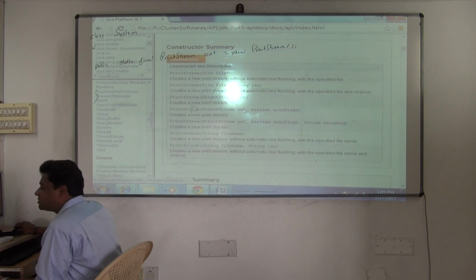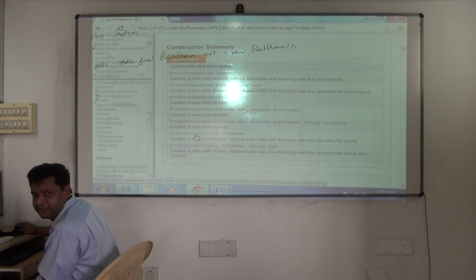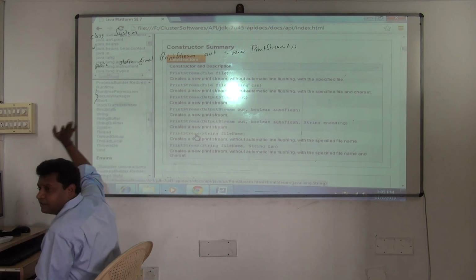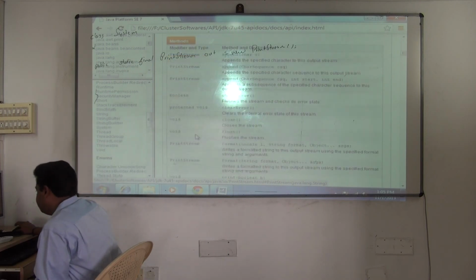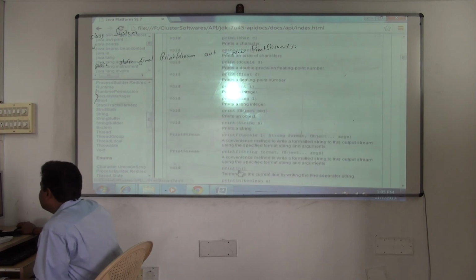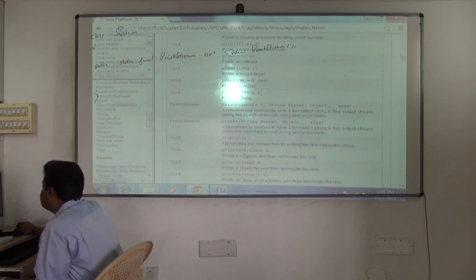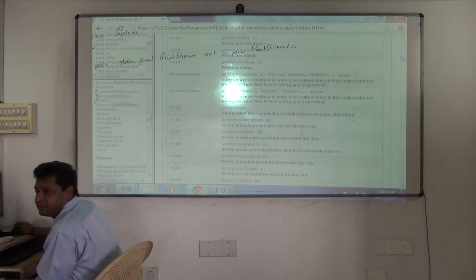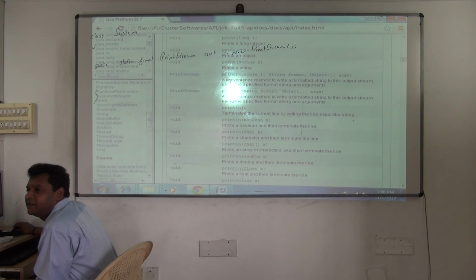These are the different constructors of PrintStream, and they are creating the object of PrintStream. They'll call it, they'll initialize it. Then next, we are calling what? print or println method I can call. So you can see here, println, what does it do? There are so many print methods also, but print will print and retain the cursor in the same line, but println will move the cursor to the next line.